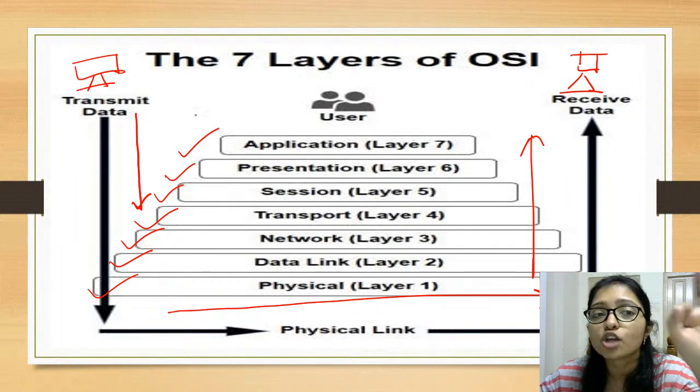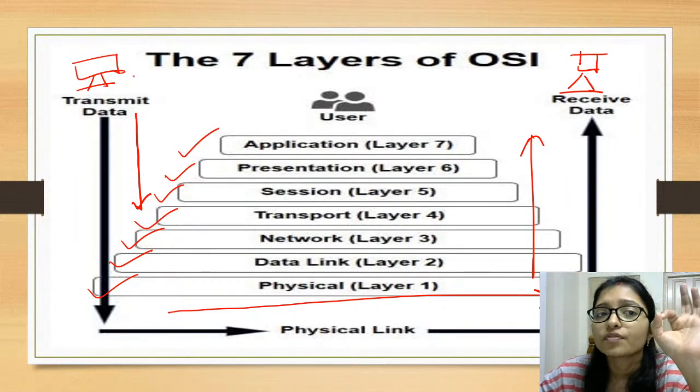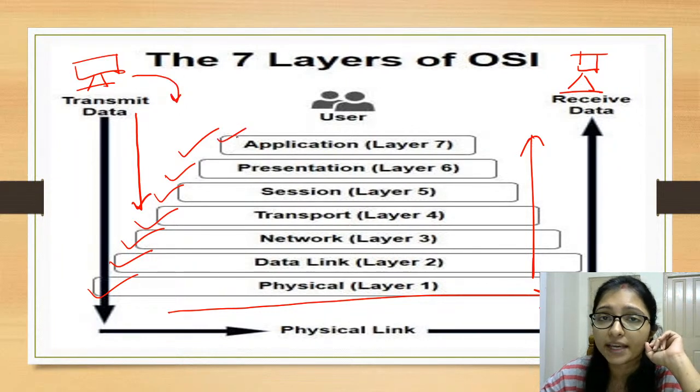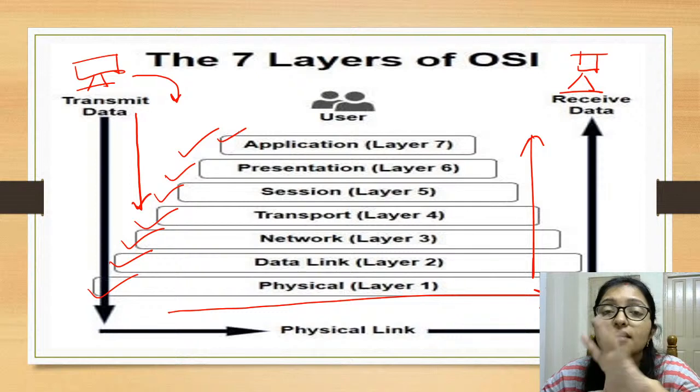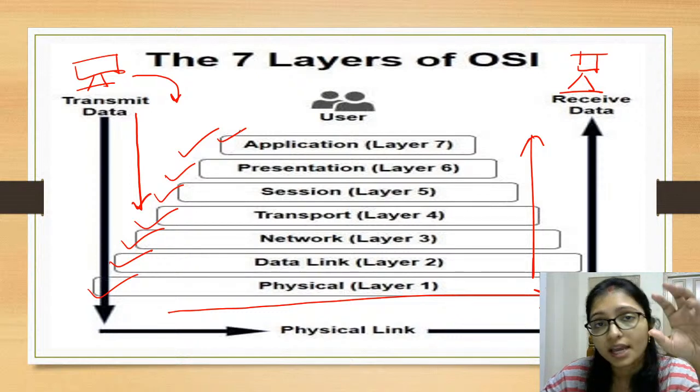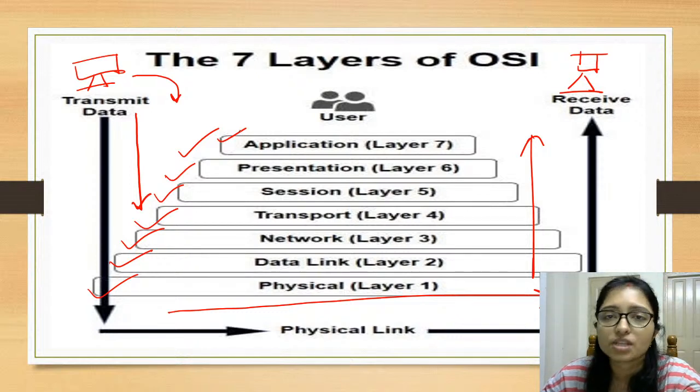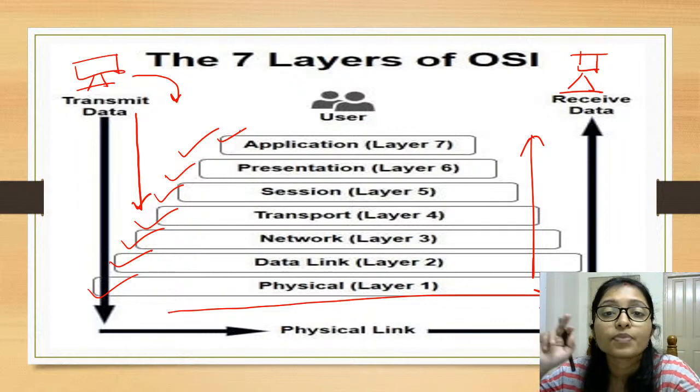First of all, when you send any data, say you are sending a mail, that mail is sent through the application layer. What is the application layer? When you are sending the mail, maybe you are using Messenger, or Gmail from the browser, that is your application. Gmail, WhatsApp or Facebook, that is the application.